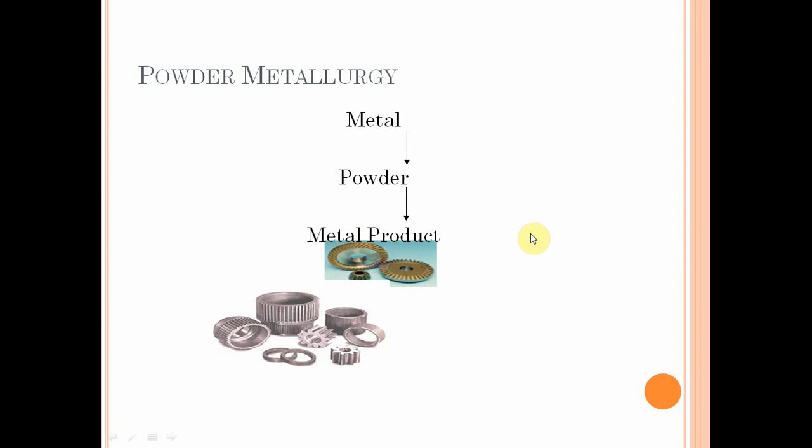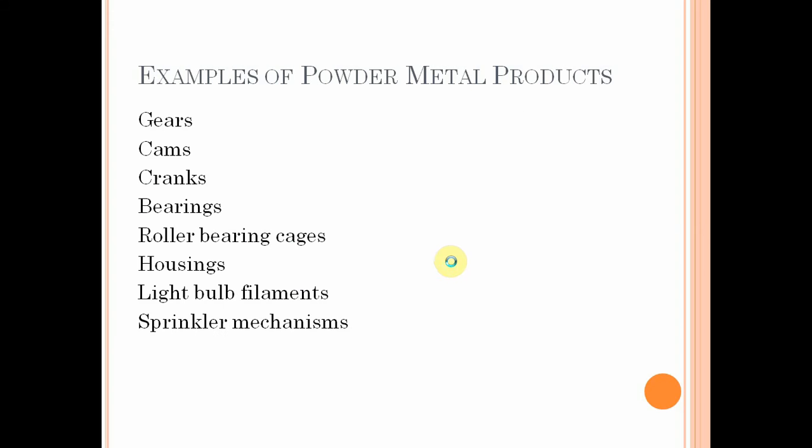We see this flow chart. Initially we have the metal that is converted into powder. Here we have the powder manufacturing techniques. Once the powder is manufactured, it is used to produce the products. It may be titanium or magnesium. Very costly products can be manufactured with good dimensions. See, these are some examples of powder metal products that can be manufactured.